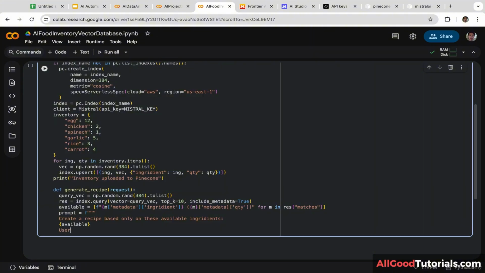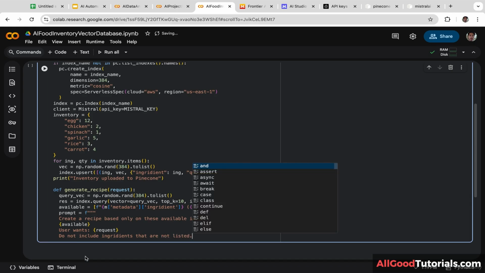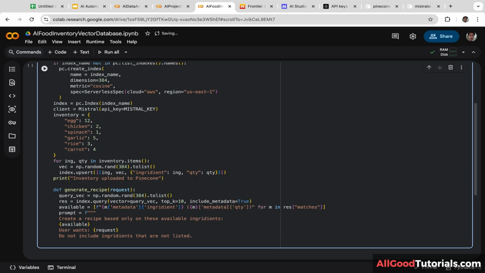Next, we are going to define what the user wants. Let's copy and paste requests and let's put it here. Do not include ingredients that are not listed. And we are going to close the prompt.